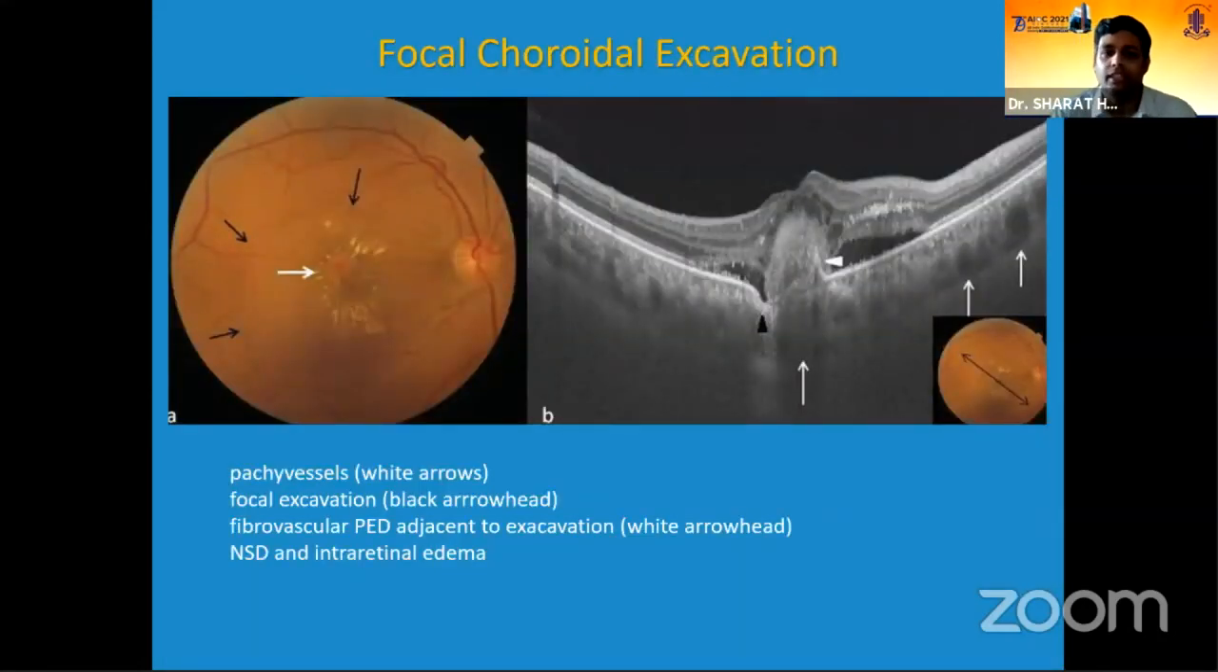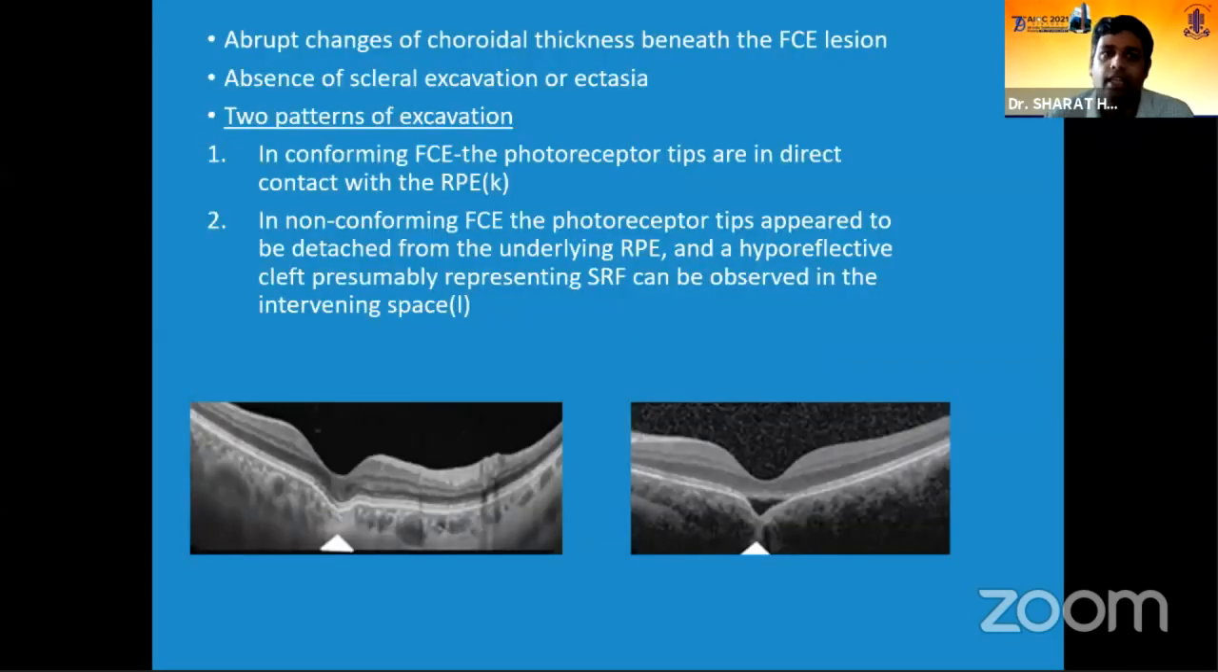Coming to the focal choroidal excavation, these are localized excavations which can be seen in the presence of other associated pachychoroid disorders. And there are usually two patterns of excavation that can be seen.